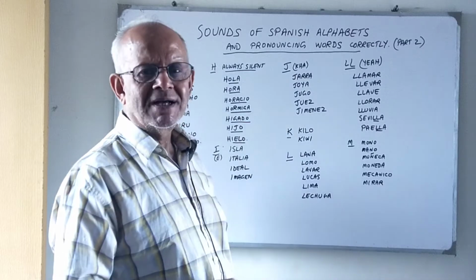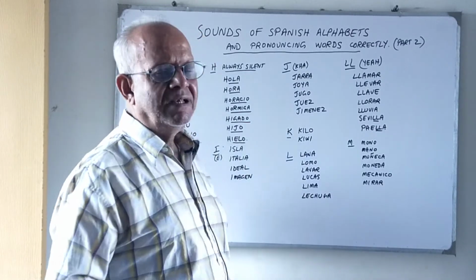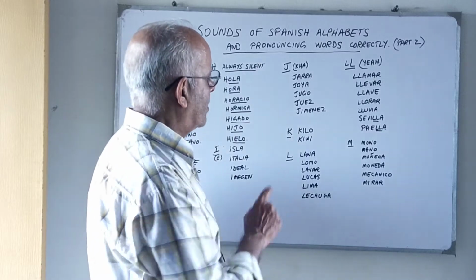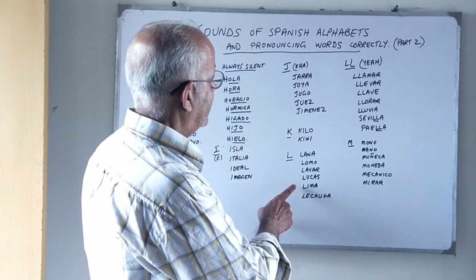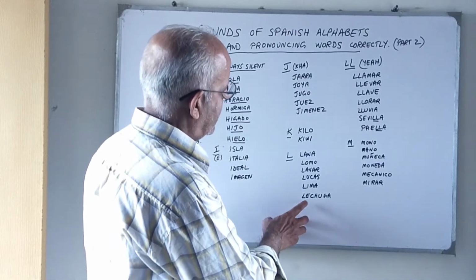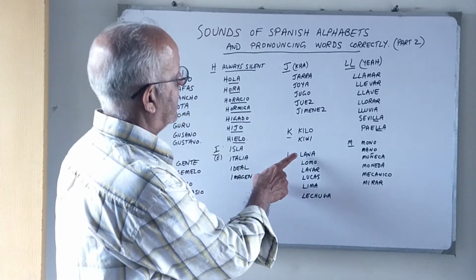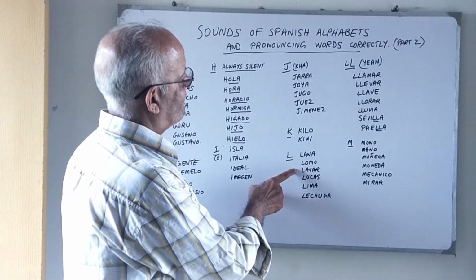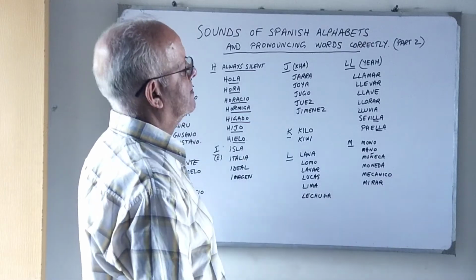Lucas, Lucas is the name of a boy. Lima, Lima is the capital of Peru, and limes are also called limas. Okay, Lima. And lechuga, lechuga is lettuce. Okay, once again, lana, lomo, lavar, Lucas, Lima, and lechuga.